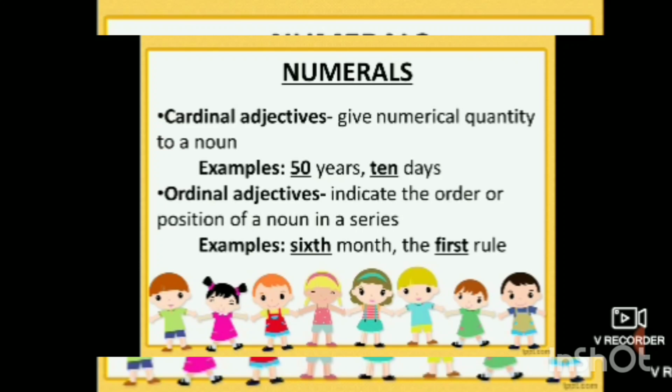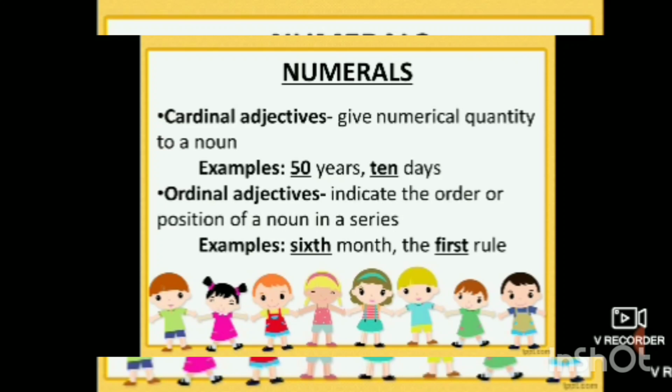So here cardinal adjectives give numerical quantity to a noun. To a noun means to any name, it gives a numerical quantity. For example, 50 years, 10 days. And ordinal adjectives indicate the order or position of a noun in a series. For example, third, fourth, fifth. So these are ordinal adjectives.